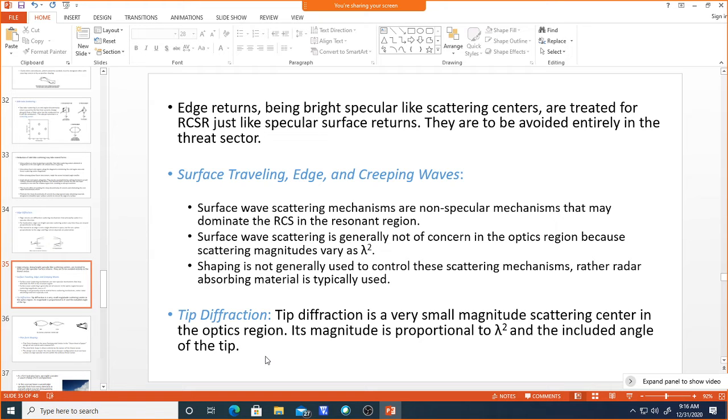Tip diffraction is of very small magnitude, because for any target or scattering center, it returns reflection with very low energy. Even in the optical region, because of the high frequency, lambda is very low, and since this magnitude is proportional to lambda square, and to the included angle of the tip, as we discussed in the last class also,